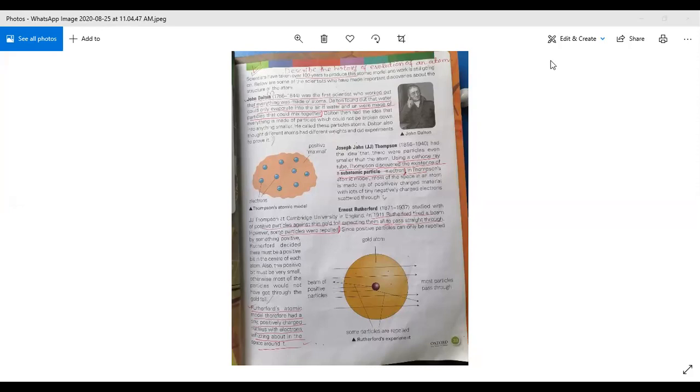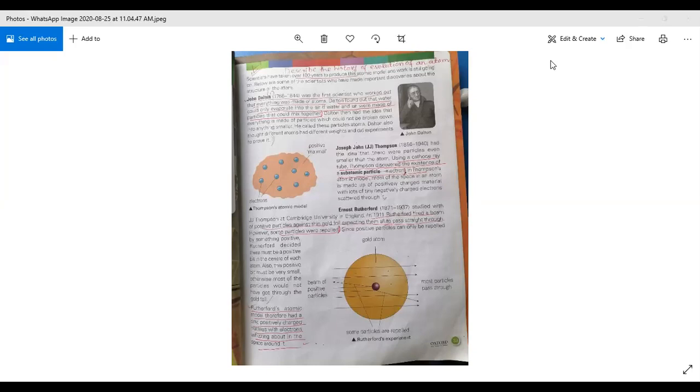Okay, beta, today we will discuss the long questions of chapter number 3, the periodic table. Yesterday we discussed complete chapter number 4, Magnets and Electromagnets. Inshallah, I will discuss the exercise with you, but before starting the chapter number 4 exercise, first of all we will discuss the long questions of chapter number 3.